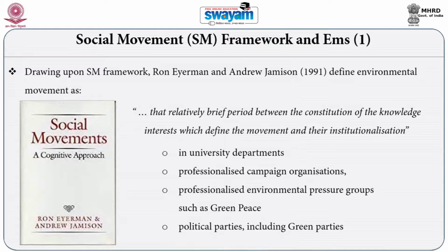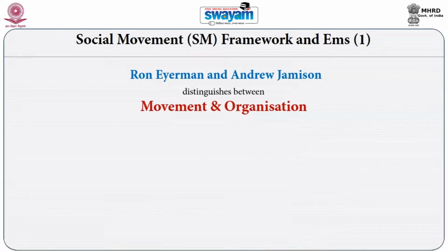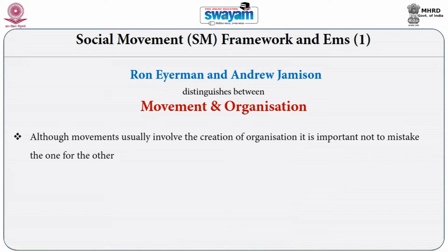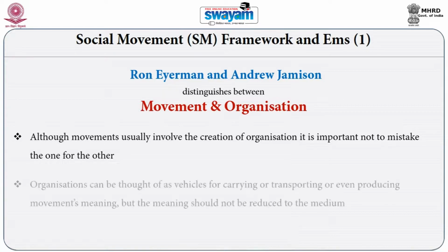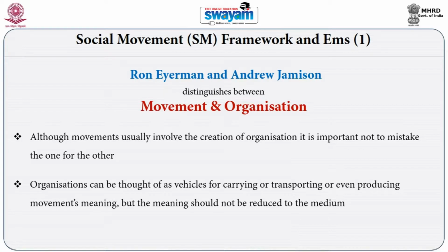So in that sense, for Ehrman and Jamison, professional, organized or institutionalized endeavors, institutional activities concerning nature are not or cannot be defined as environmental movements. Because Ehrman and Jamison distinguish between social movement and their organization. According to them, social movements are not an institutionalized activity because it is always anti-institutional, it is always anti-systemic. Although movements usually involve the creation of an organization, it is important to distinguish movements from their organization.